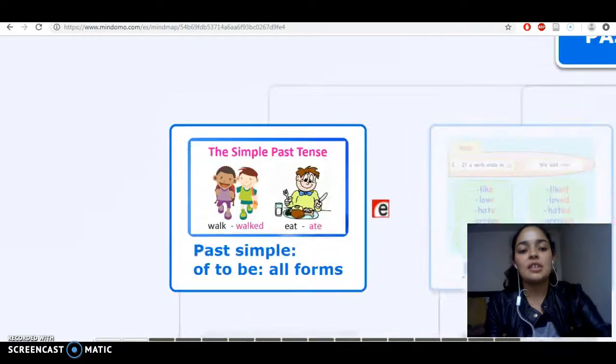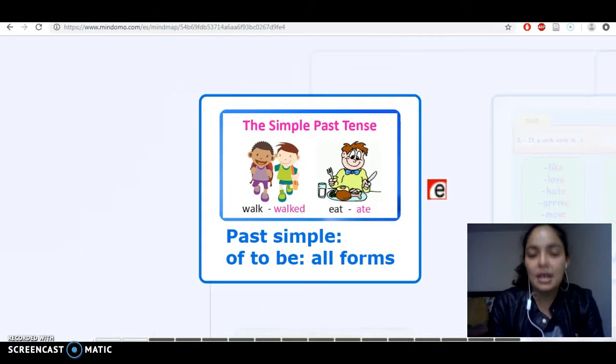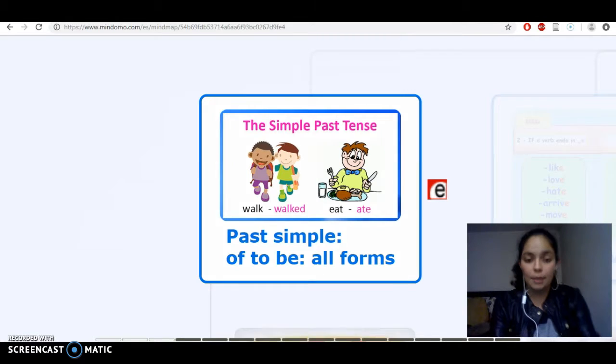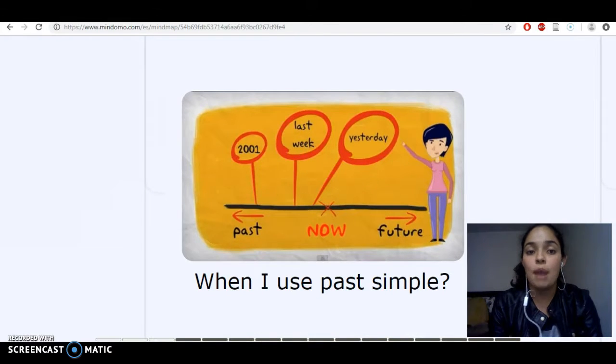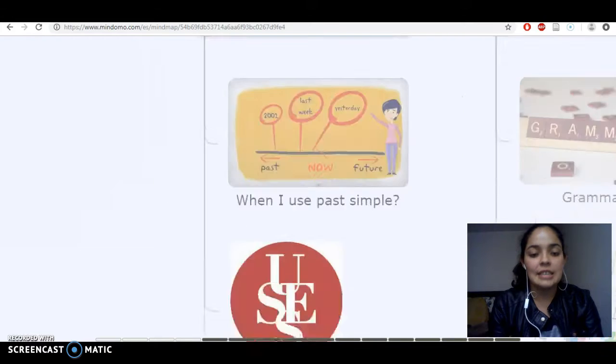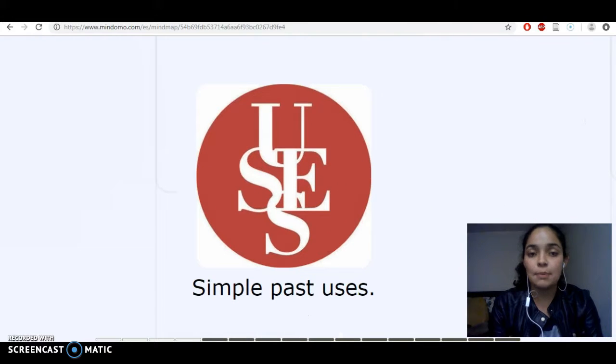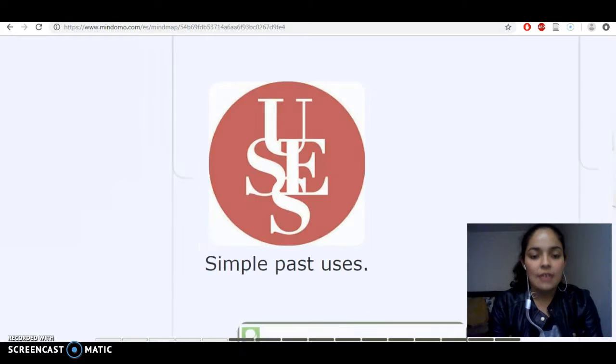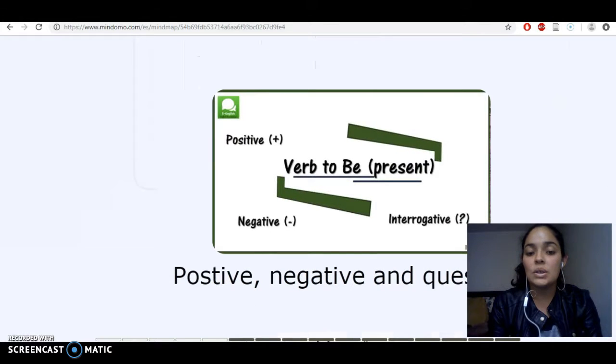The first section is past simple of to be, all forms. The first subtopic is when I use past simple. The second subtopic is simple past uses. The third one is positive, negative, and questions.